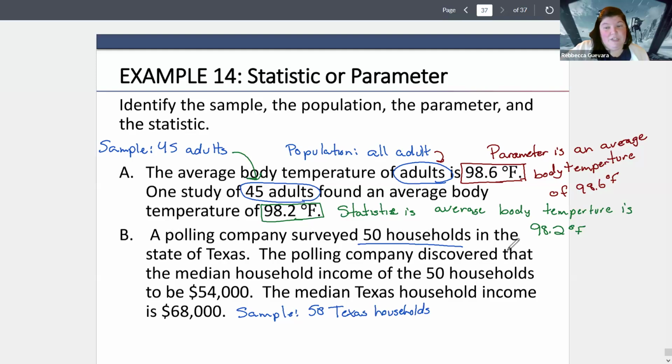And the polling company discovered that the median household income of those 50 households to be 54,000. So that means the statistic is going to be median income is 54,000.